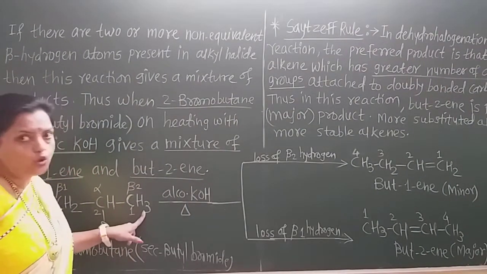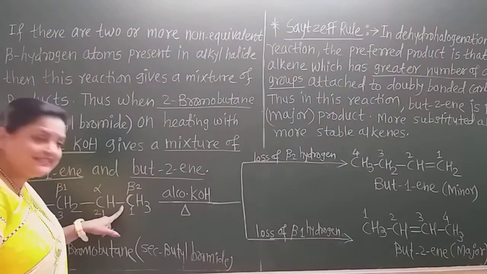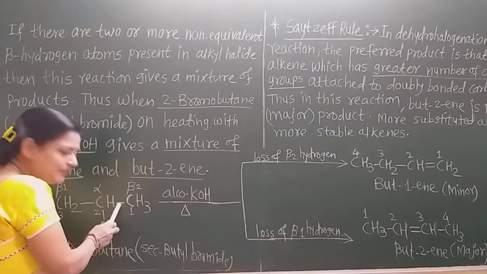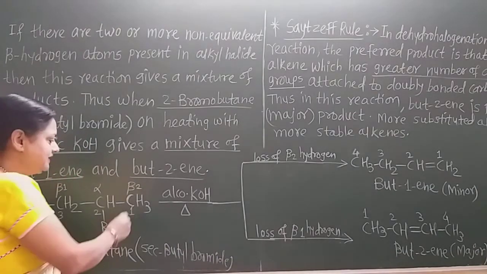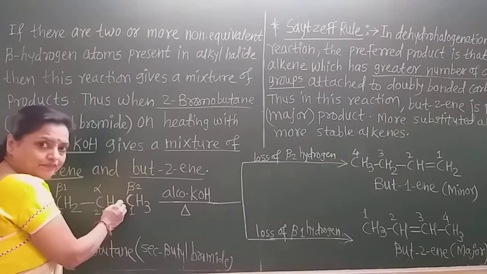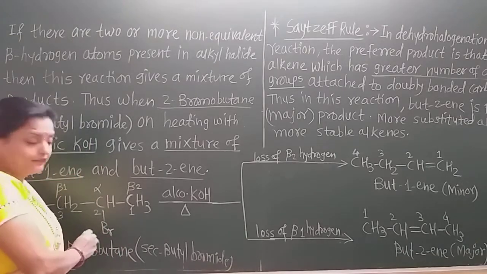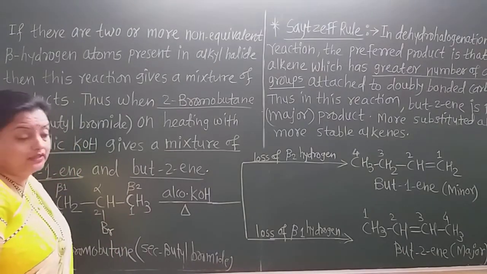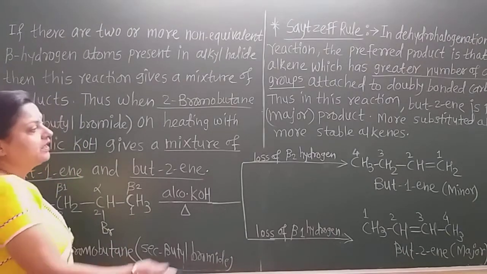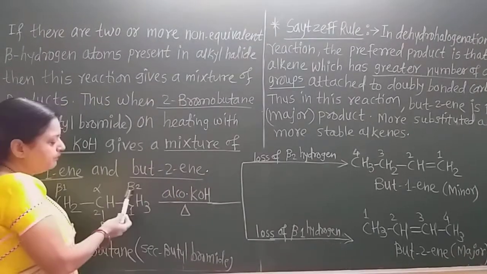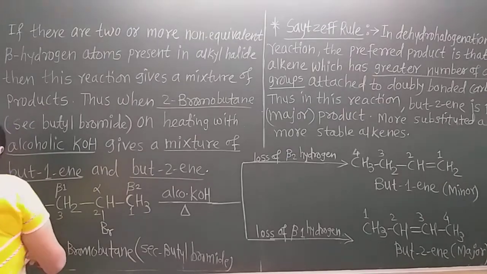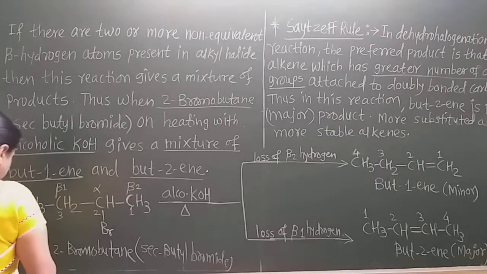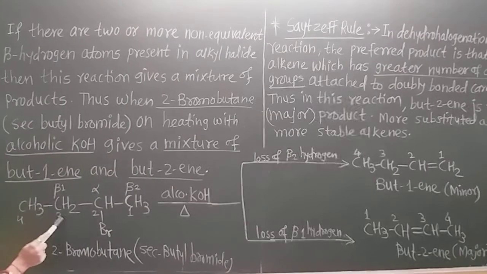There are only 2 hydrogens, and here is the double bond, because the hydrogen gives one and the bromine is removed. If this hydrogen gives the double bond here, the bromine will be removed and the double bond will form here. Then what is the compound? By loss of this beta 2 hydrogen, see here, this CH3 is as it is. This CH3 and CH2 are as